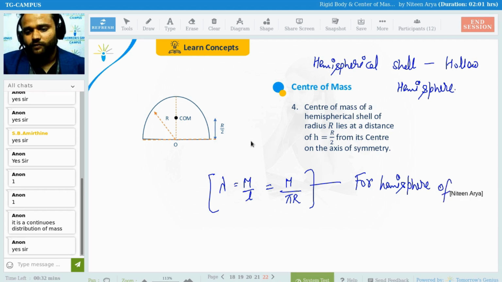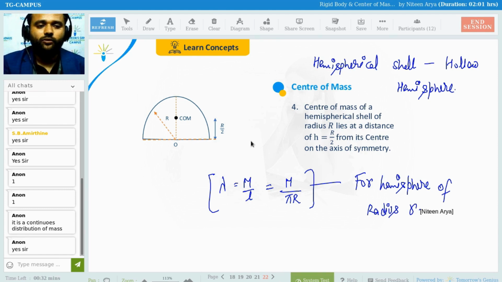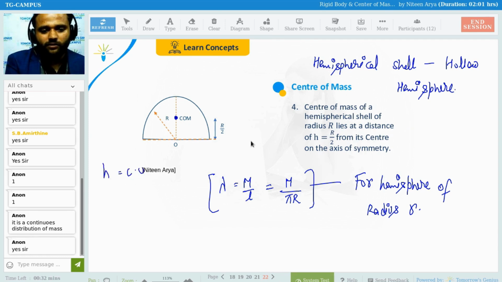Do the same everything and you can find automatically that the center of mass h is going to be r by 2. Clear? That is the case.